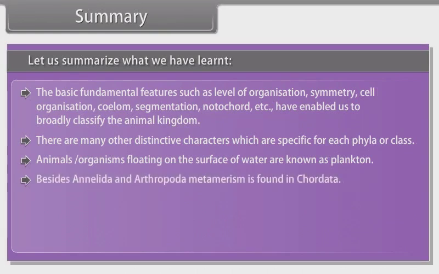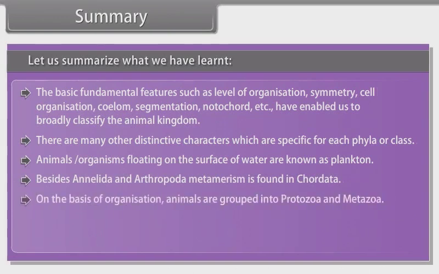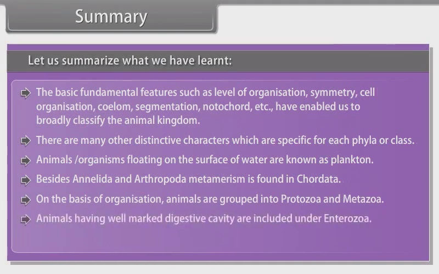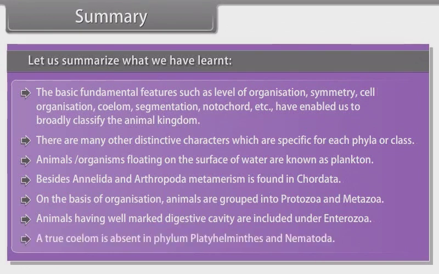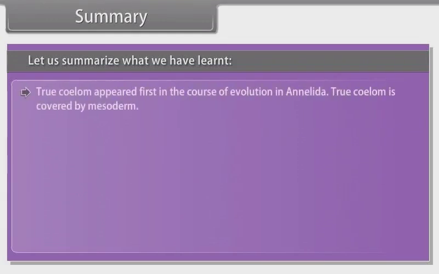Besides Annelida and Arthropoda, metamerism is found in Chordata. On the basis of organization, animals are grouped into protozoa and metazoa. Animals having well-marked digestive cavity are included under enterozoa. A true coelom is absent in phylum Platyhelminthes and Nematoda. True coelom appeared first in the course of evolution in Annelida. True coelom is covered by mesoderm.